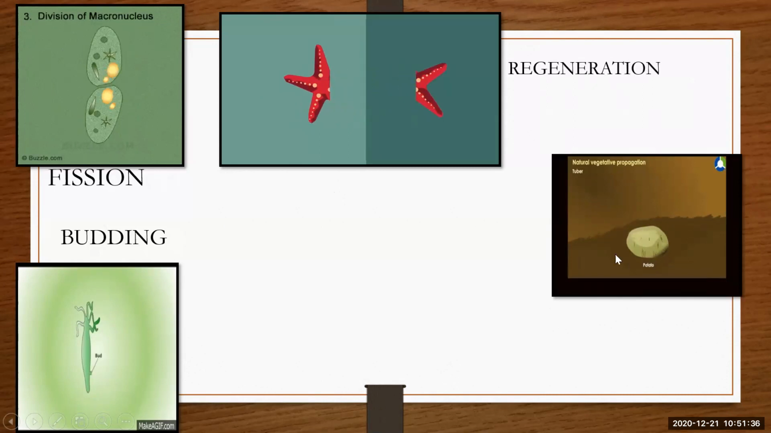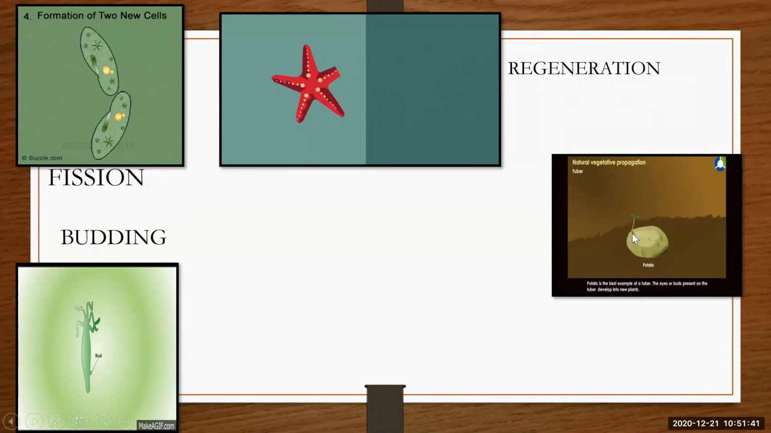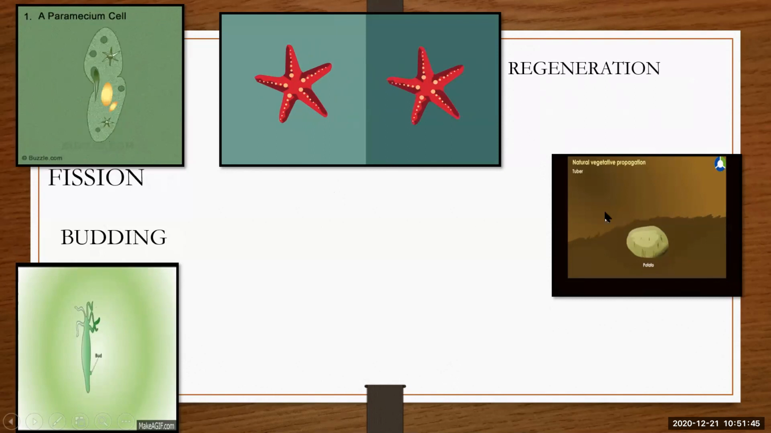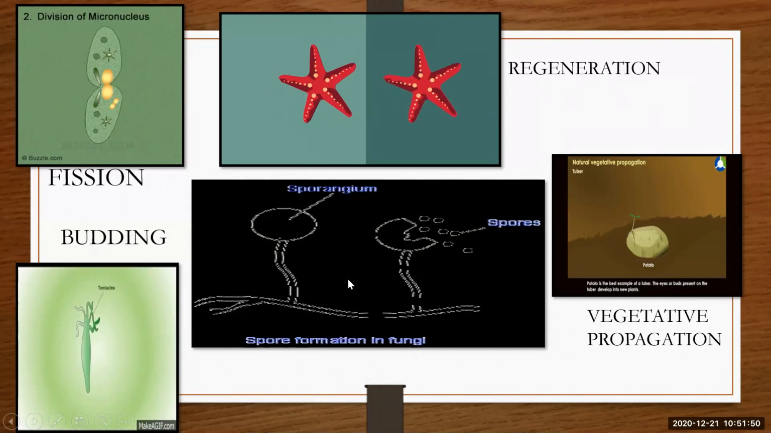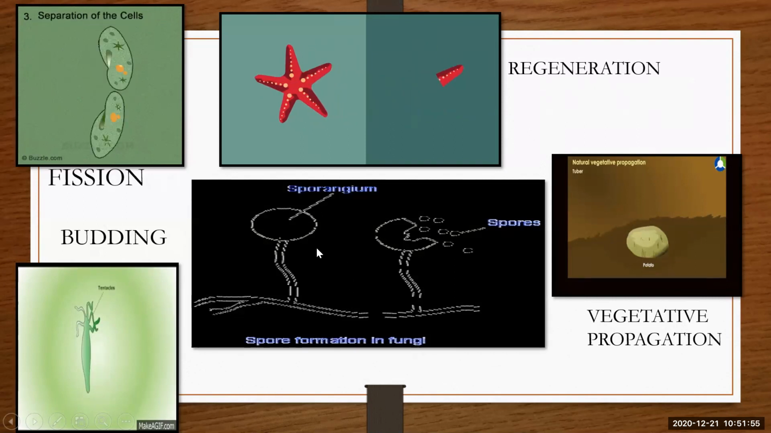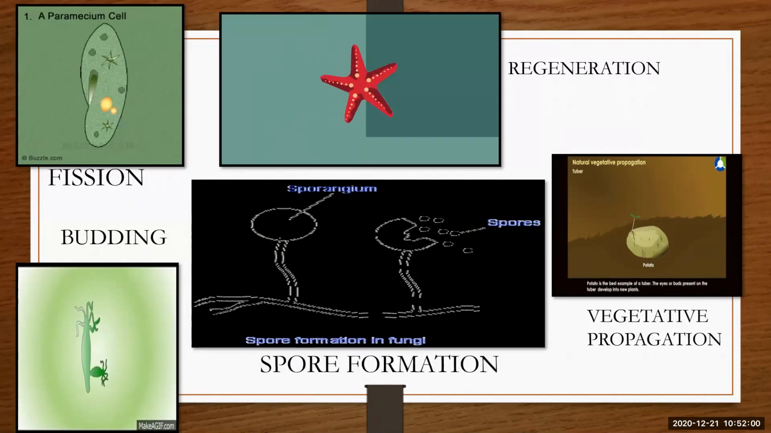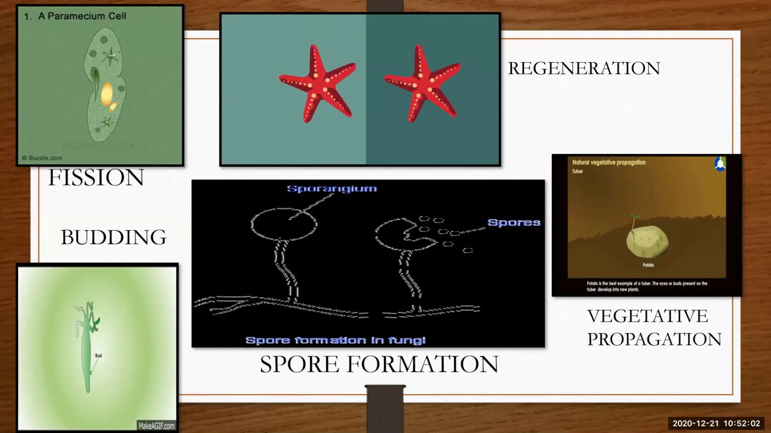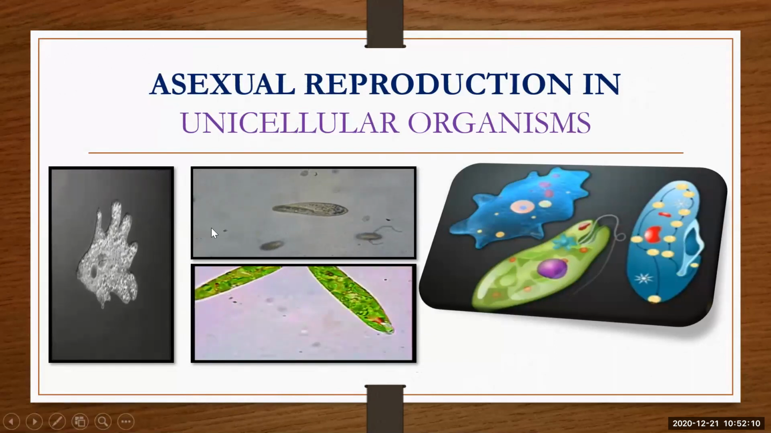Vegetative propagation, where you will find here the potato has a nose, or you can say eyes. From there you can get a new plant growing, so it is called vegetative propagation. And spore formation, where the fungus produces on the wheat bread or bhakri, you can see that they are reproduced by spore formation. These are the types of asexual reproduction. In that, today we are going to talk about asexual reproduction in unicellular organisms. This is our today's topic.